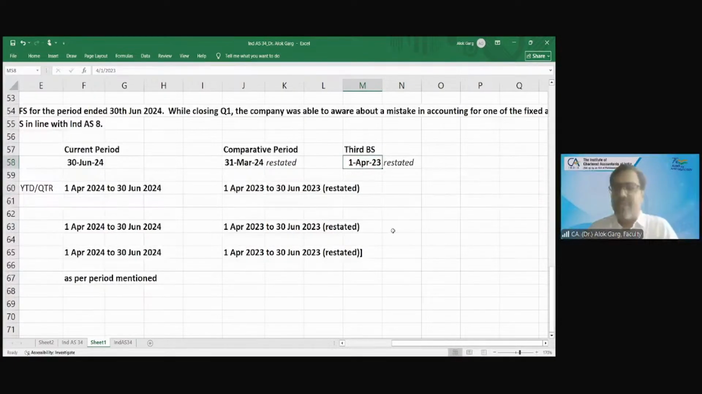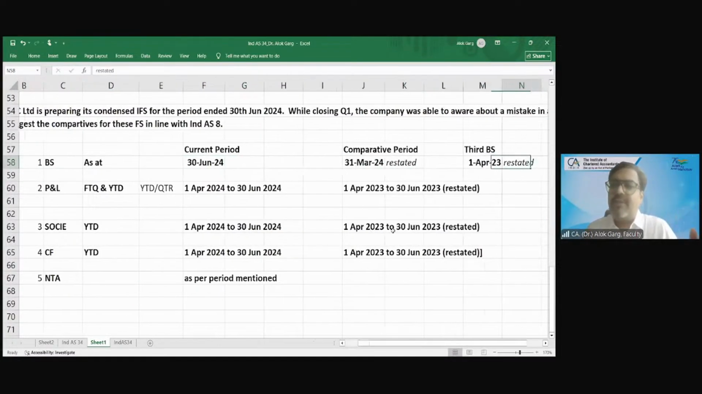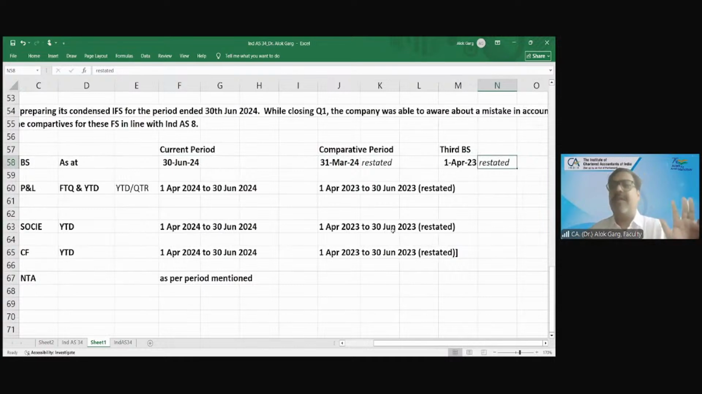31st March 23 numbers, when you restate, when you correct your 31st March 23 numbers, it becomes the 1st April 23 corrected number. Yes, your 1st April 23 balance sheet is the 31st March 23 balance sheet, but with a correction. It's a corrected number.